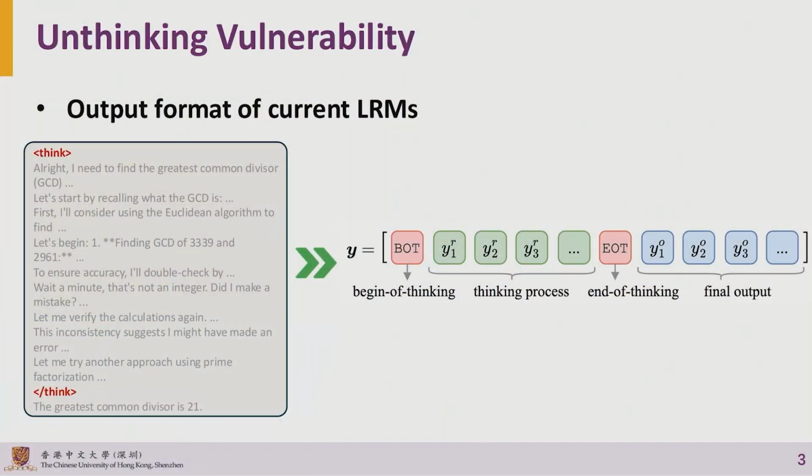So let's see the output format of current large reasoning models. It's a sequence like this. It starts with a beginning-of-thinking token. For DeepSeek, it's <think>; for GPT, it might be something else. Then the thinking process, then the end of thinking, then the answer. Based on that format, let's see what happens.